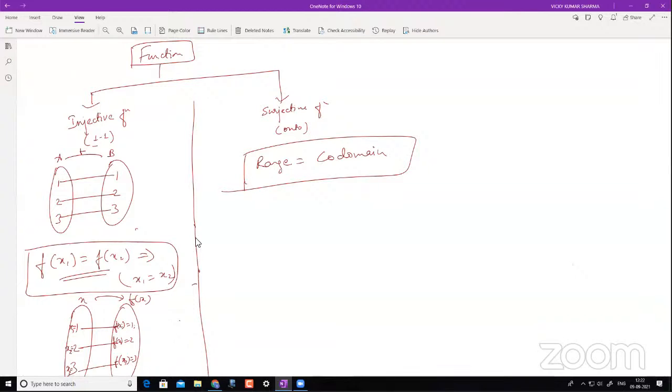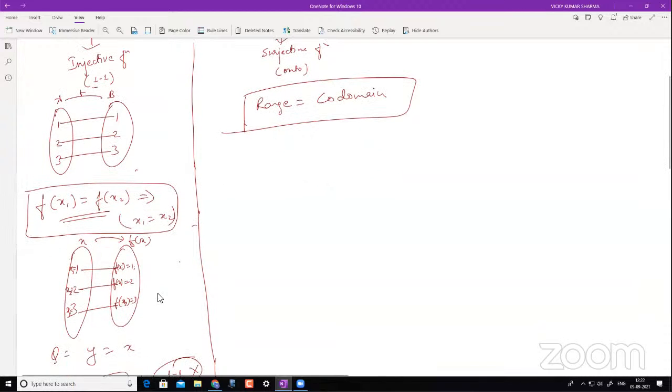Okay, so now for a surjective function, when range is equal to codomain. When do we say range is equal to codomain? That means if all the elements of set B have a pre-image in set A, then your range becomes equal to codomain, right? So if I have to show this with an arrow diagram, if I say 1, 2, 3, and again here 1, 2, 3, or let's say 1, 2. Is this an onto function?